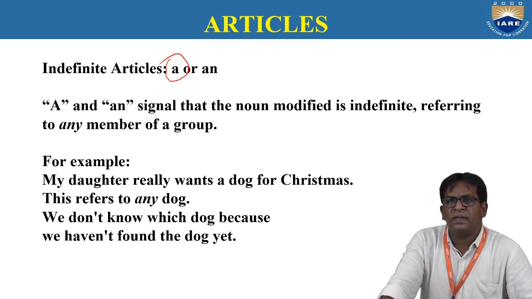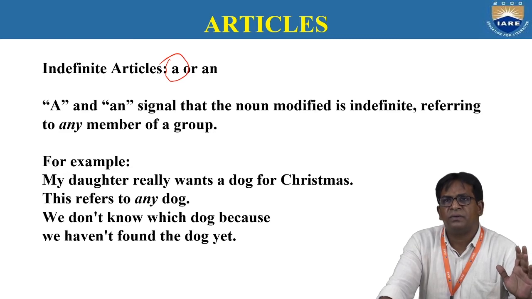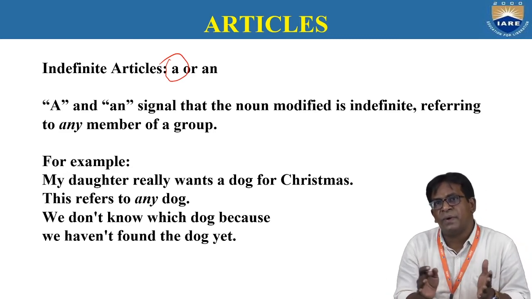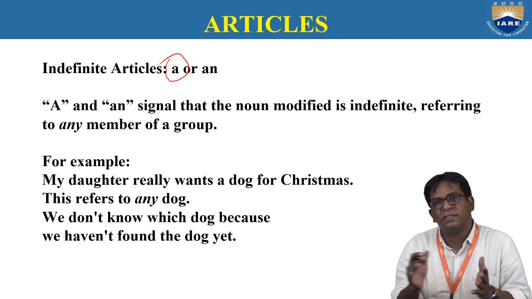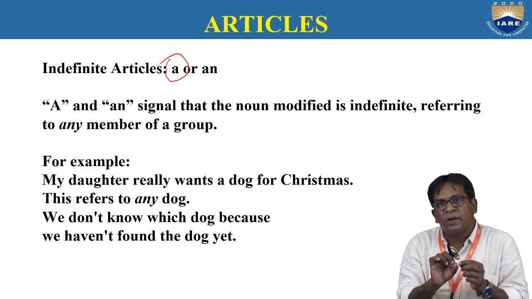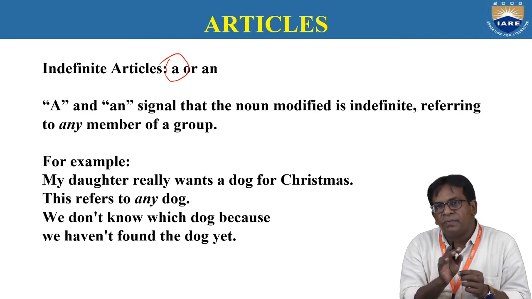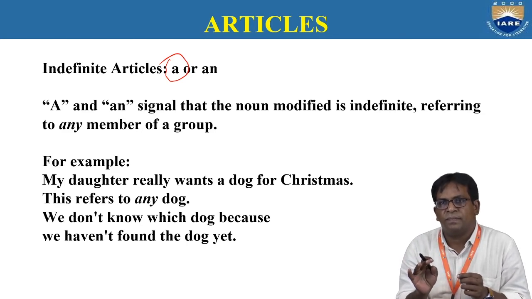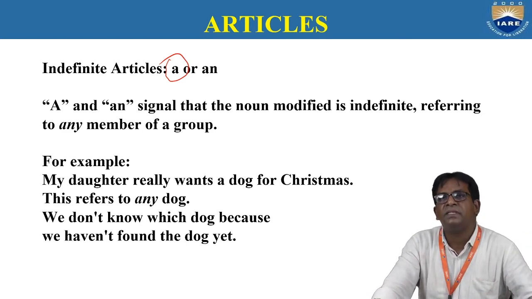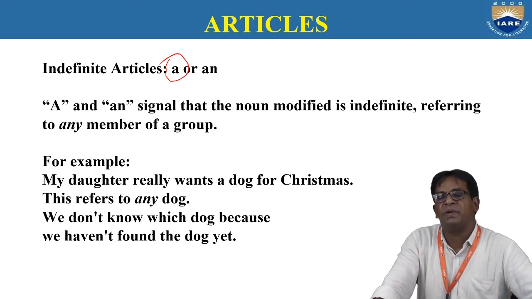It's wrong. There is a tree. We should not pronounce it as "ay". If you are reading the alphabet A, B, C, that is different. But in a sentence we pronounce it as "uh". There is a tree. There is a boy. It's very basic English.